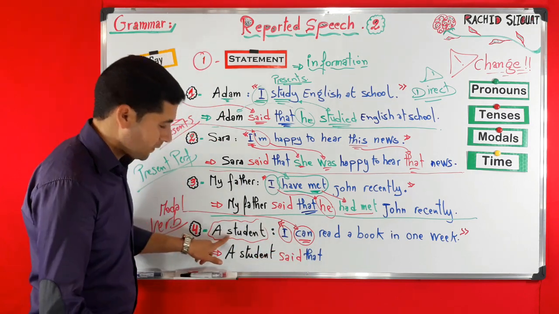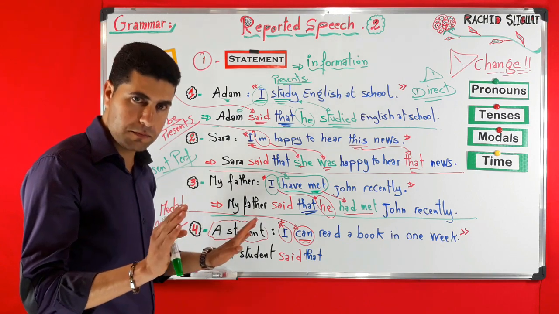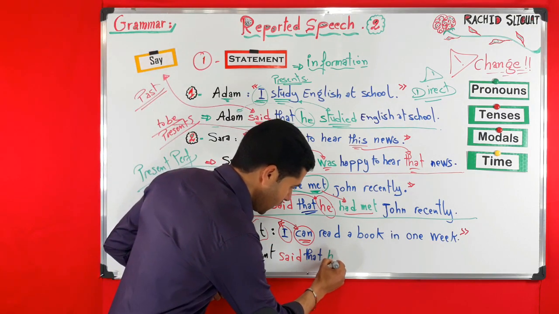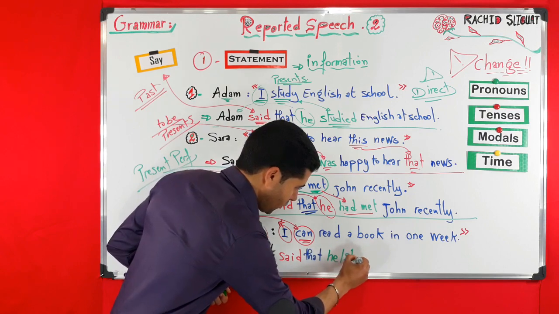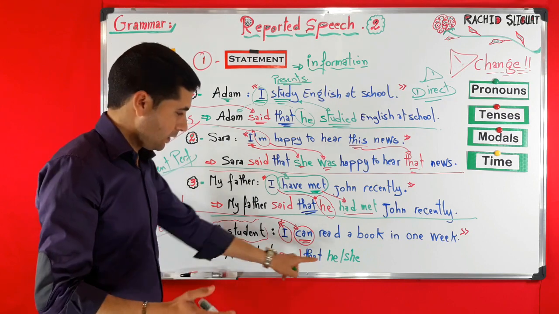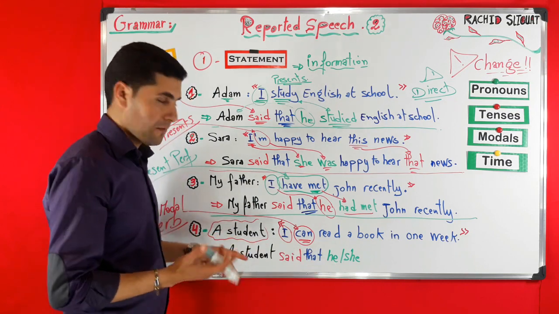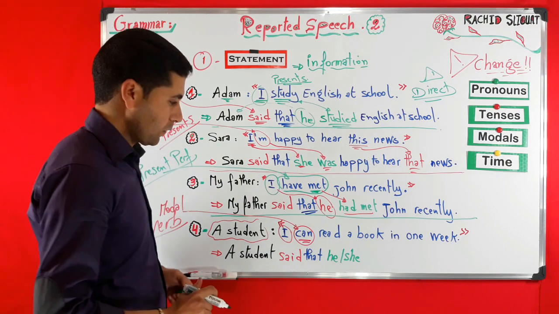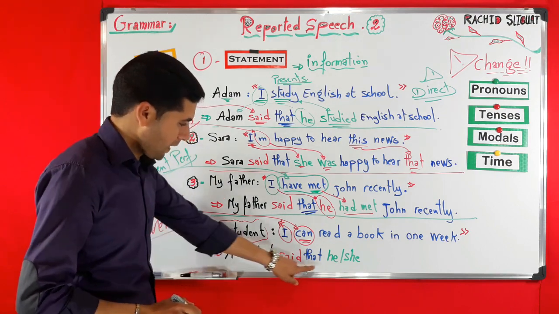Now here we have a student. A student can either be a male or female, so it can either be he or she. If this one is a male, it's he. If it is a female, she. Or you can also say they to avoid this problem. So said that he or she.